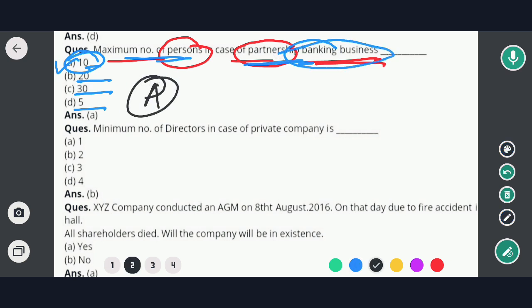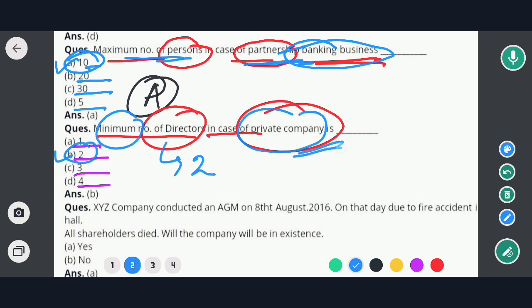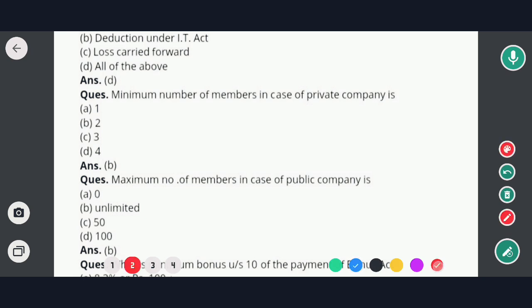Now onto the next question. Next question is: minimum number of directors in case of a private company is. Options are number 1, number 2, number 3 and number 4. So in this case the correct option would be option B. That means a minimum of 2 directors are required in case of a private company.